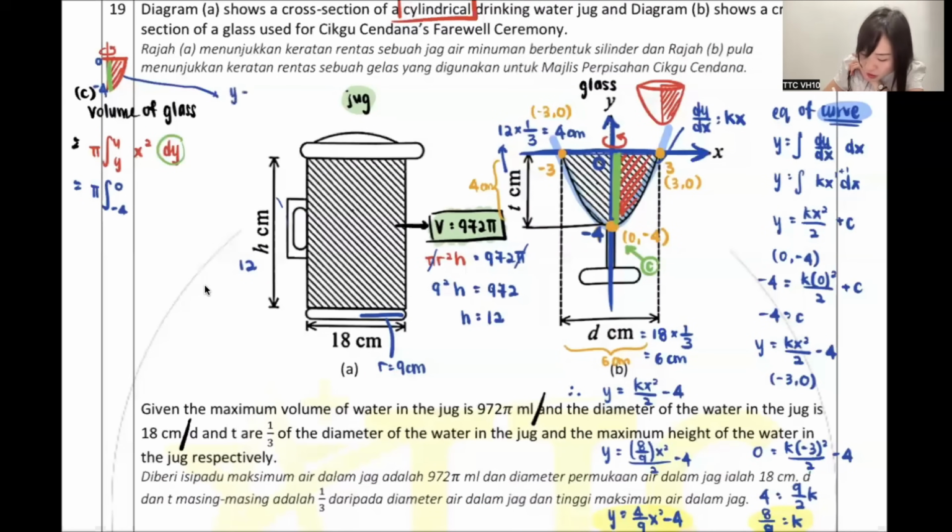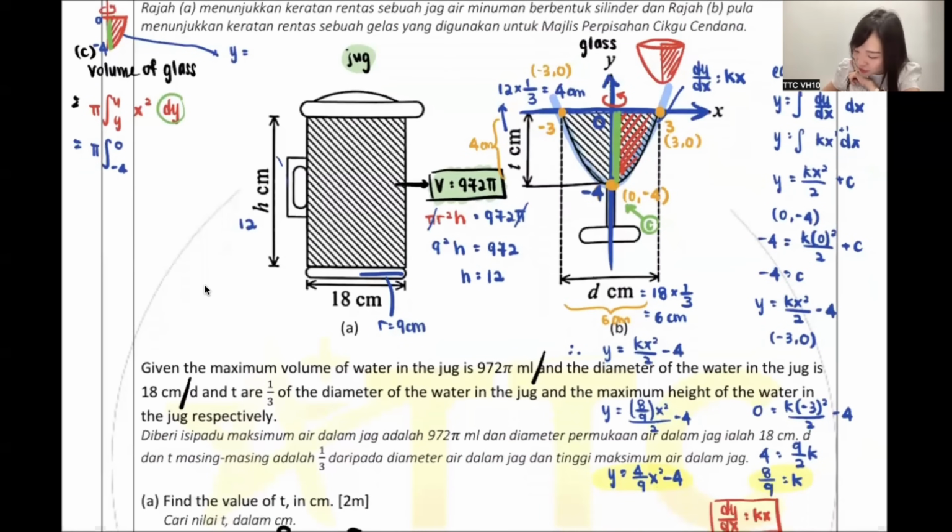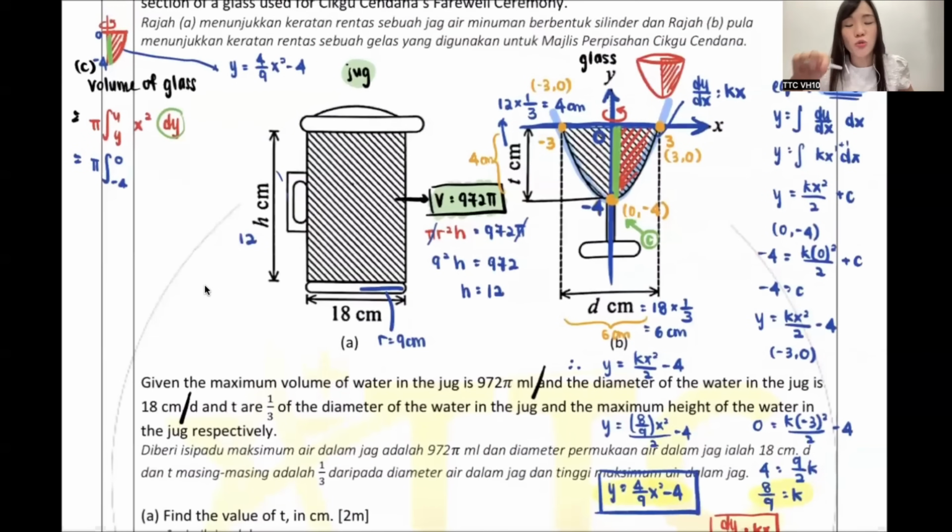So guys, the curve equation, don't tell me, where is the curve equation? My dear, you thank yourself because you found it just now yourself. The equation will be y = 4/9 x squared minus 4. You do have the curve equation that you found just now. Saw it? So just now B is wrong, C also wrong. So now what you need is x squared. How do I get x squared? Move around. First, -4, move it over, +4.